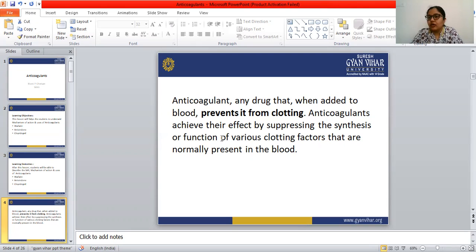We discussed the coagulant drugs in our previous class. Coagulants and anticoagulants are in your syllabus, so you have to learn what the coagulant drugs and the anticoagulant drugs are. The coagulant drugs are those drugs that help in blood coagulation and are indicated in hemorrhagic conditions. If there is any blood loss or hemorrhagic condition, the doctors prescribe these coagulant drugs, and the main drug is